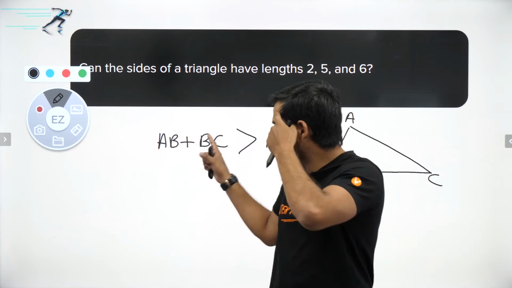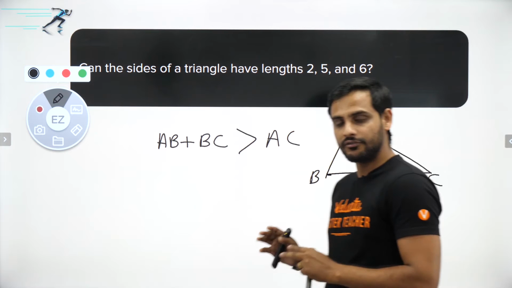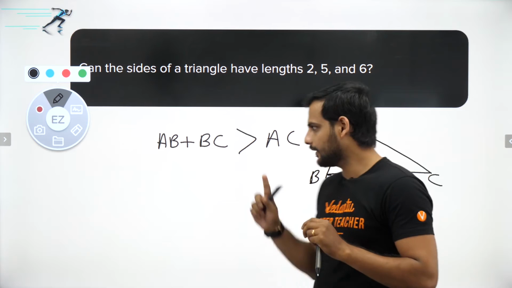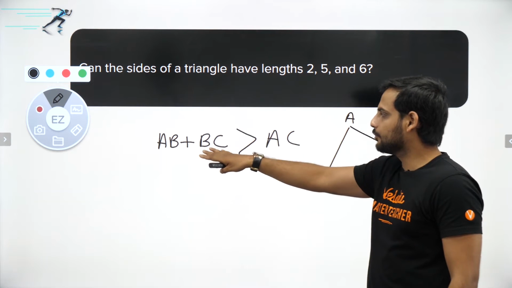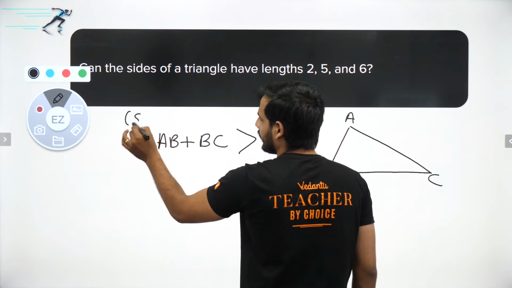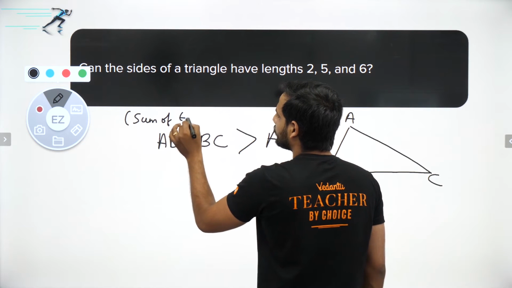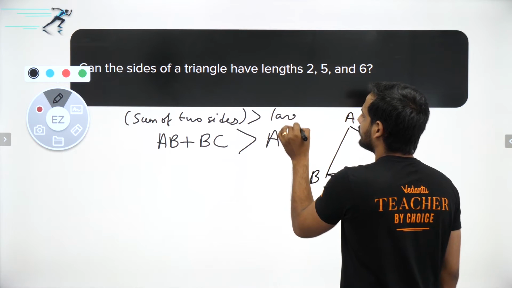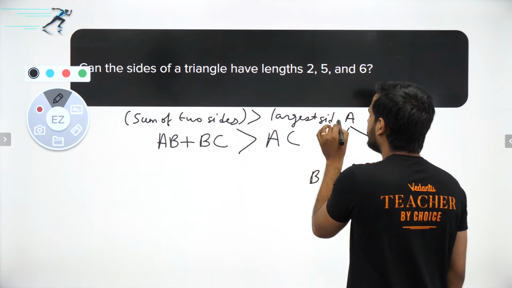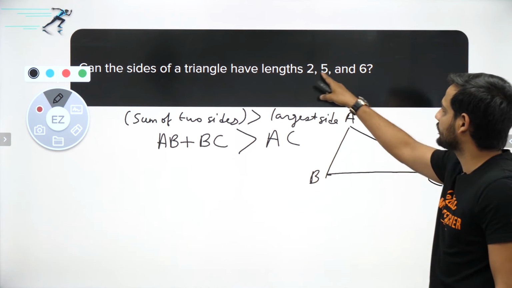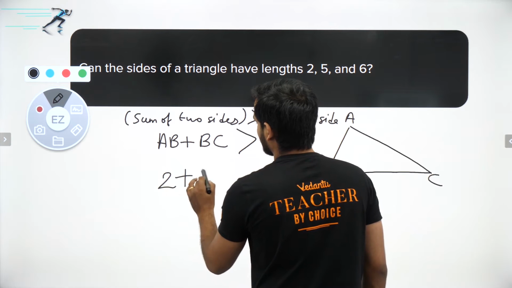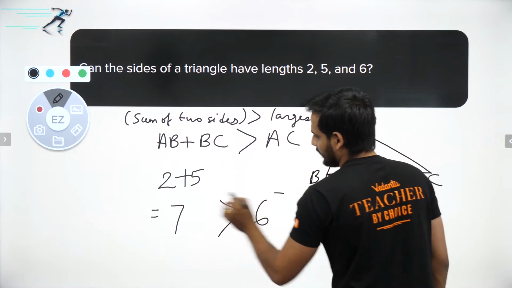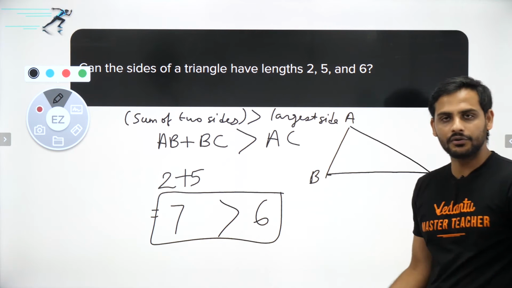Now this inequality can be checked in three ways. Remember one thing, bachcho: if you have to check whether the triangle is possible or not, you can check for all three, or only one will give you the answer. You take the sum of the two smaller sides; the sum of two sides should be greater than the largest side. Here the largest side is 6, so 2 plus 5 is 7. Is 7 greater than 6? Yes, it is true. That means it is possible to make a triangle like that.